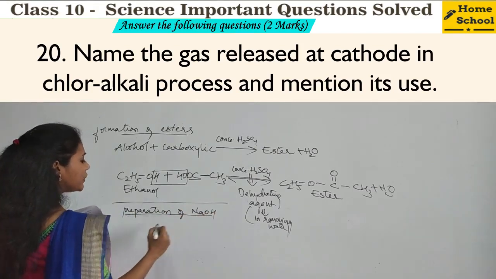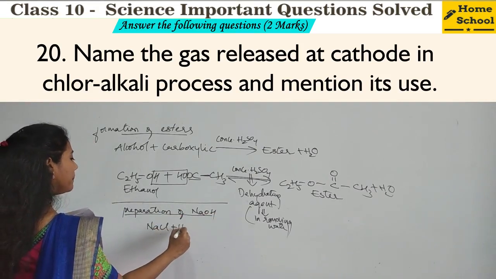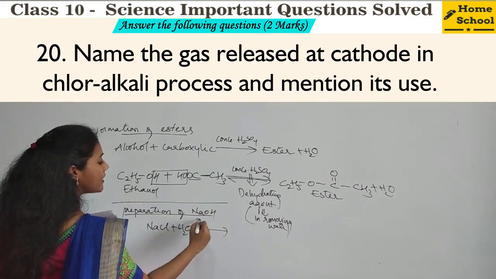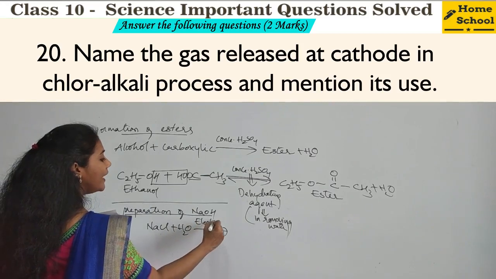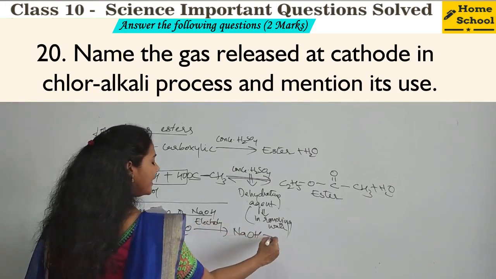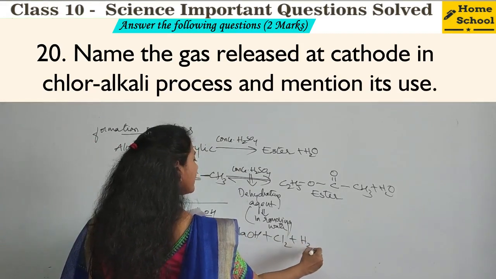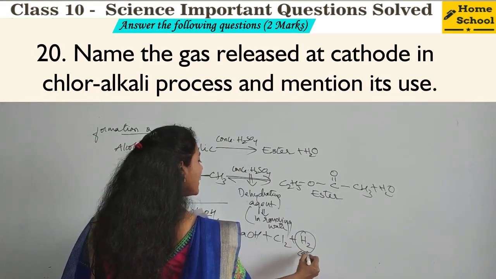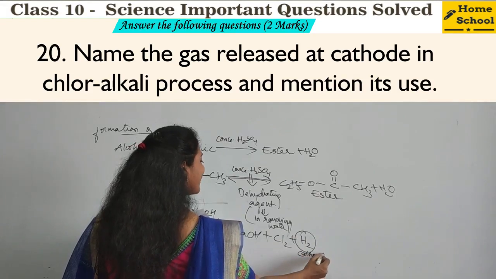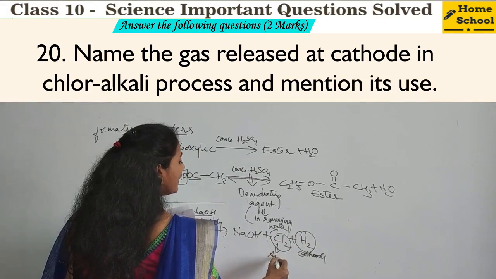So what is the reaction of chlor-alkali process? NaCl, right, plus water. You will do electrolysis. What are the products you will get? NaOH you will get, right? Chlorine you will get, hydrogen you will get. So hydrogen is the gas, you will get it at cathode, right? Chlorine gas you will get near anode.